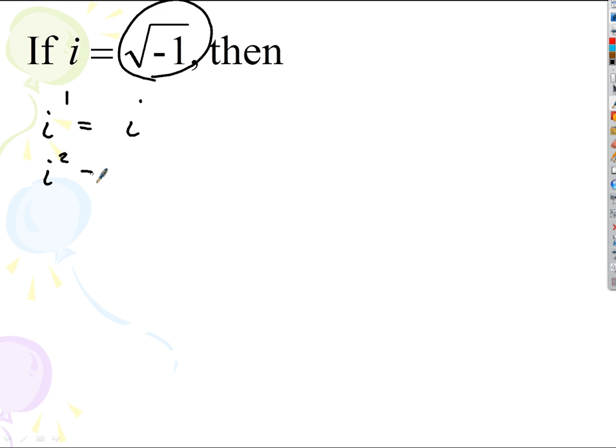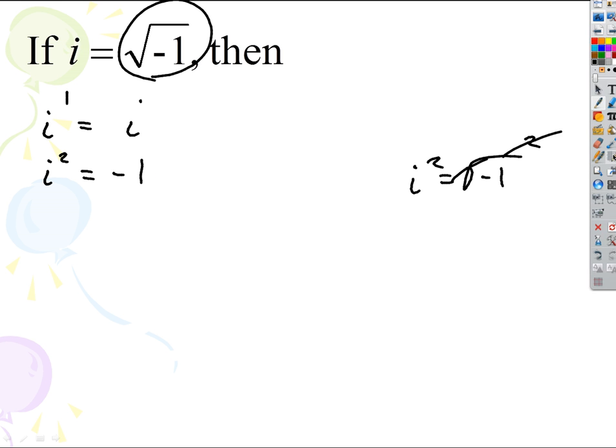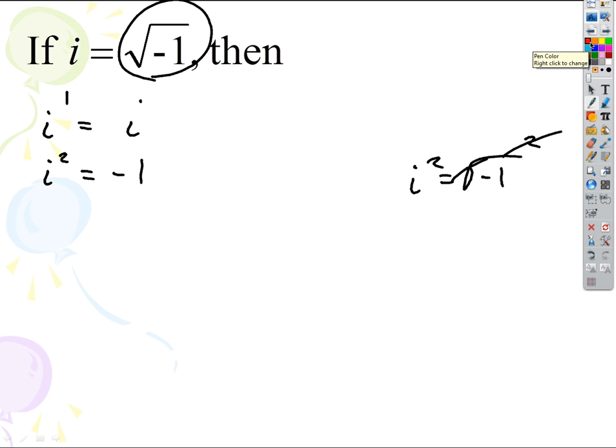What's i squared going to be then? Think about that. i squared is just going to be the square root of -1 squared. What happens if I square a square root? They cancel, right? So i squared just equals -1. That's important. That's going to come up a ton. Whenever you see an i squared in an answer, you can always just trade it for a -1.